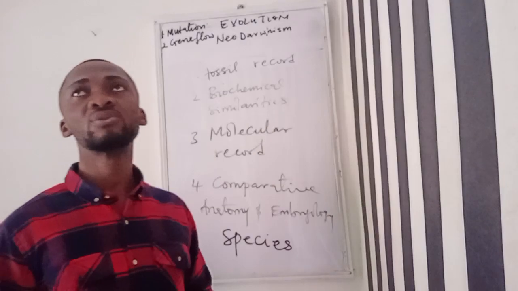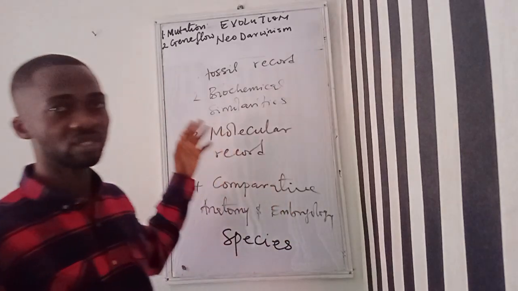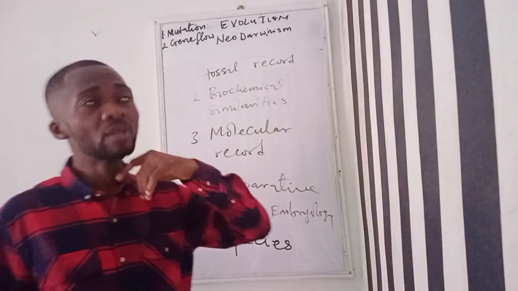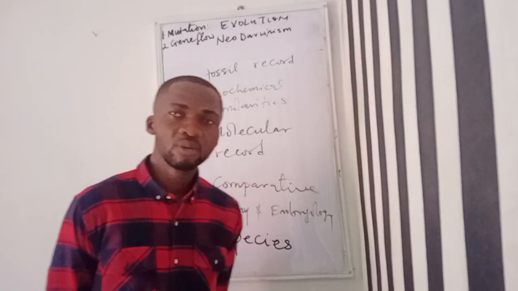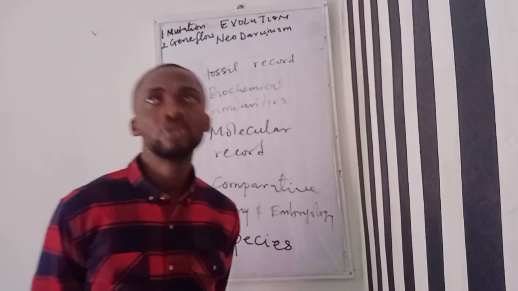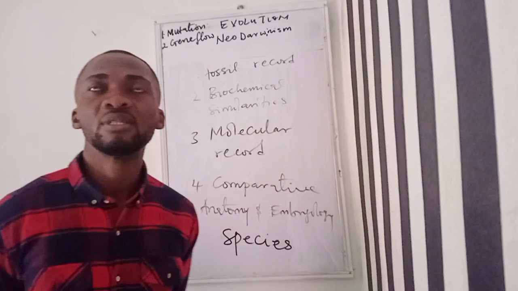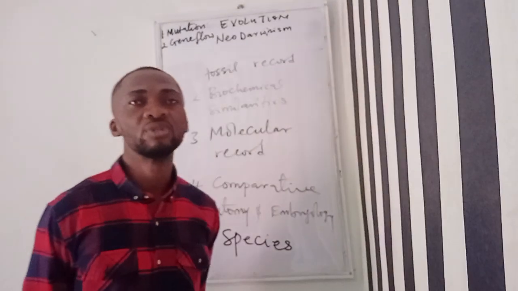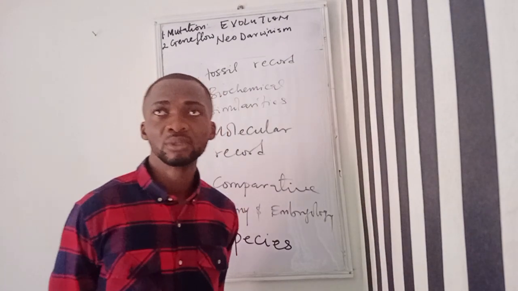So there are two different effects or phenomena that are used to explain genetic drift. The first one is what they call the bottleneck effect, and the second one is what they call the founder effect.